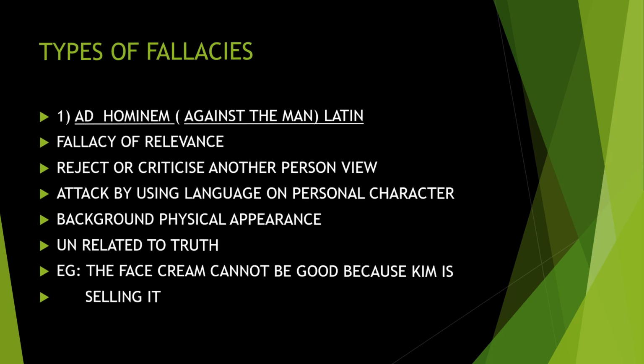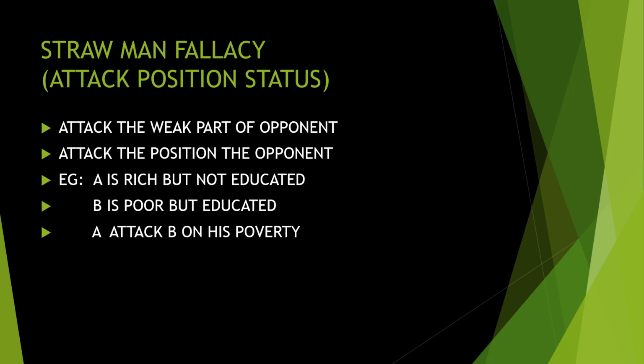Next is strawman fallacy. It is attacking the position. Straw man, you keep that in mind. Straw is starting with S, so it is attacking the status of a person. You are attacking the status, the position of a person. Strawman fallacy: attack the weak part of the opponent. When some fight is happening, what happens is that you attack the weakest portion of the other person. This is what is done in the strawman fallacy.